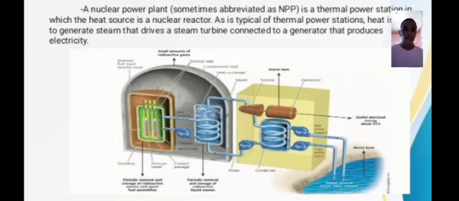As a typical thermal power station, it is used to generate steam that drives a steam turbine connected to a generator that produces electricity.